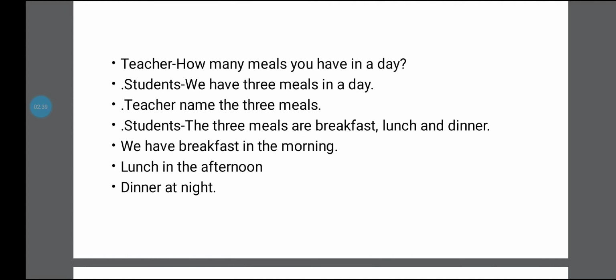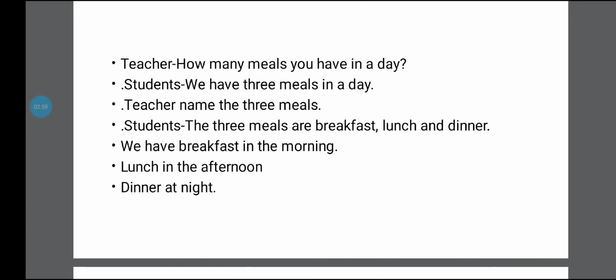So the student is saying, we have 3 meals. What are they? They are breakfast, lunch and dinner. We have breakfast in the morning, the meal that we have in the morning. Lunch in the afternoon.